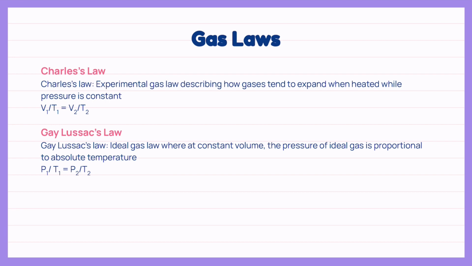There are two gas laws. The first law is Charles's law, which is an experimental gas law describing how gases tend to expand when heated while pressure is constant. This can be shown through this equation. Gay-Lussac's law is an ideal gas law where, at constant volume, the pressure of an ideal gas is proportional to the absolute temperature, shown through this equation. To sum up all the gas laws, we can say that pressure is inversely proportional to volume at constant temperature, volume is directly proportional to temperature at constant pressure, and pressure is also directly proportional to